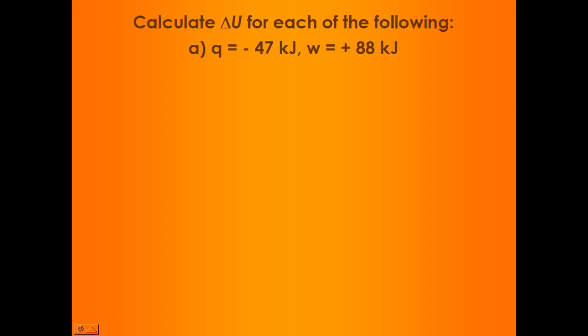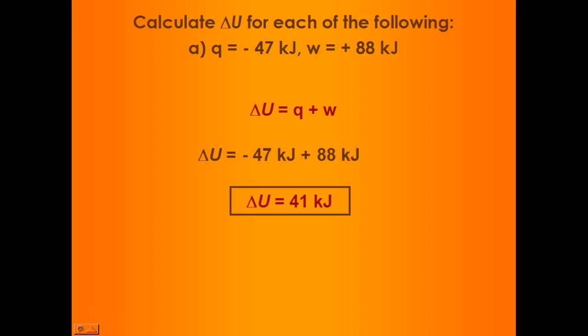So these first two are going to be really straightforward. I know I'm going to have you do some problems where you have to calculate Q as well as calculate work, and we'll do a couple of those in this video with the work term. The Q term is what you just did in the previous two videos where we reviewed m C_p delta T and m delta H. So since delta U is just the sum of Q and W, we would add these two together. You do want to make sure you keep your signs in place.